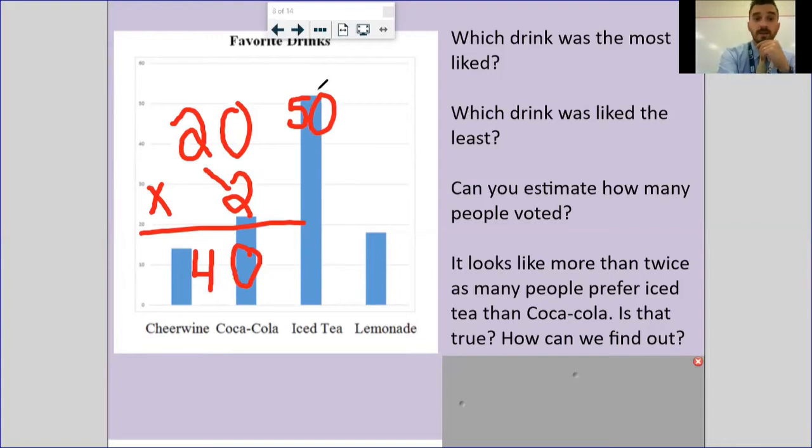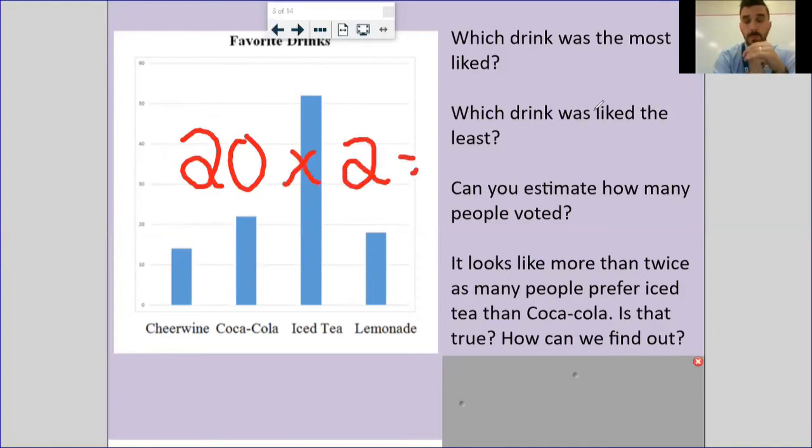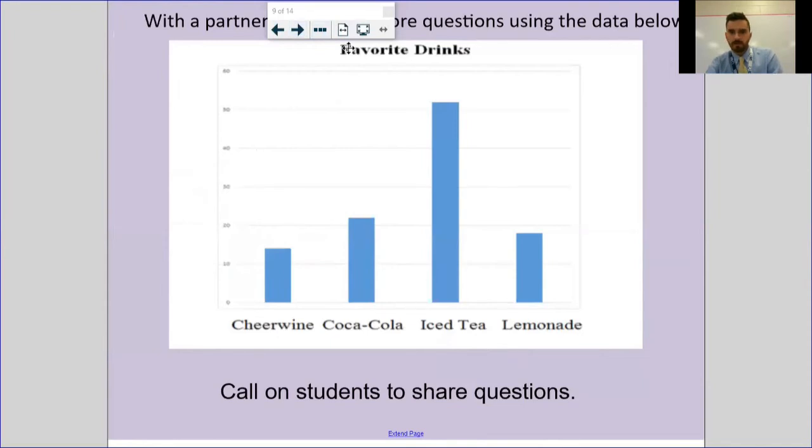Another way that you could have done that multiplication, and this only works if the number ends in 0, I could set it up like this. I can kind of ignore that 0 and just do the basic fact of 2 times 2 and get 4 and add that 0 at the end. That's something we'll get to down the road, but just a couple of different options of how you could have multiplied those 2 numbers. All right, moving on, back to our favorite drinks.